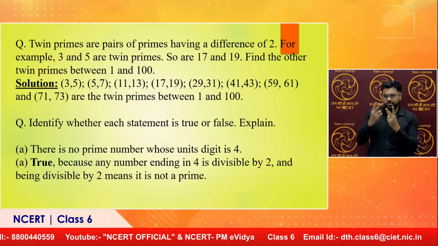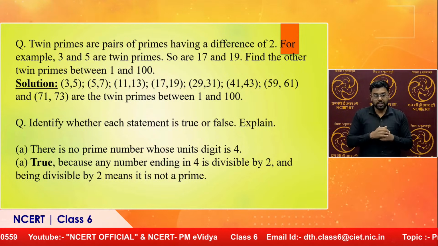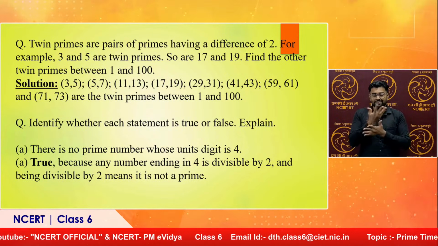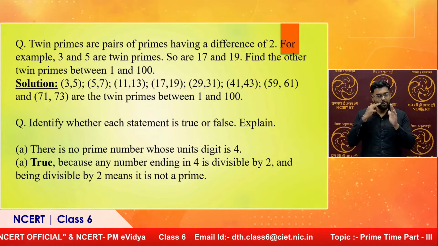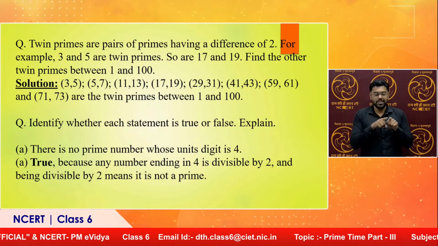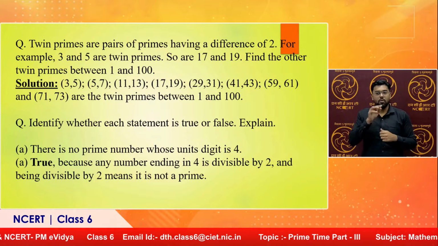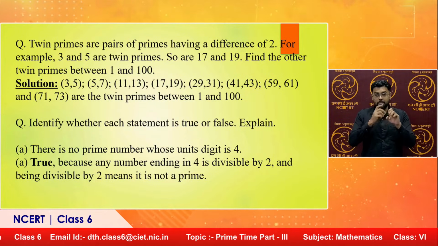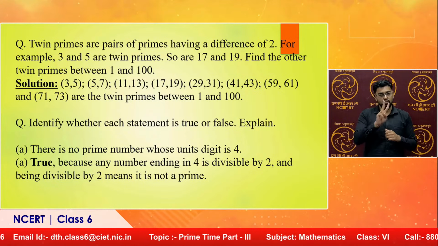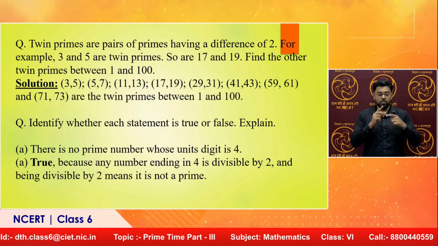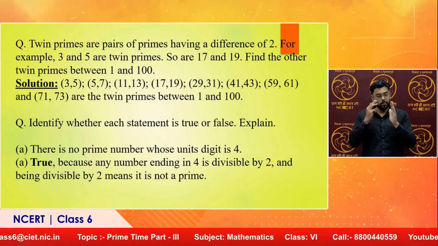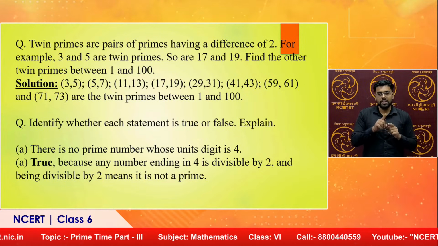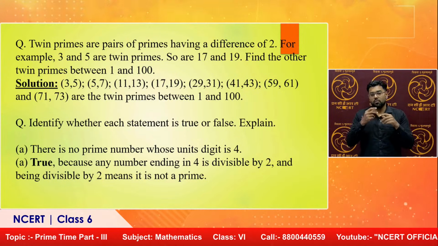Here we will discuss some questions, children, from the previous session. Twin primes are pairs of primes having a difference of 2. For example, 3 and 5 are twin primes. Both 3 and 5 are prime numbers and the difference between them is 2, so they are named twin primes. So are 17 and 19. Find the other twin primes between 1 and 100.